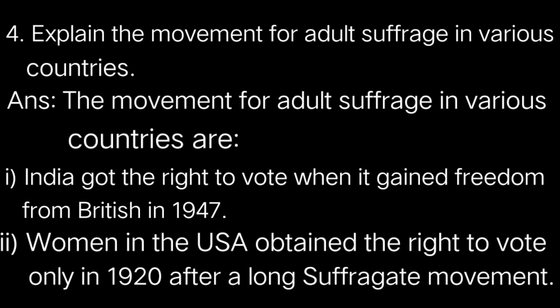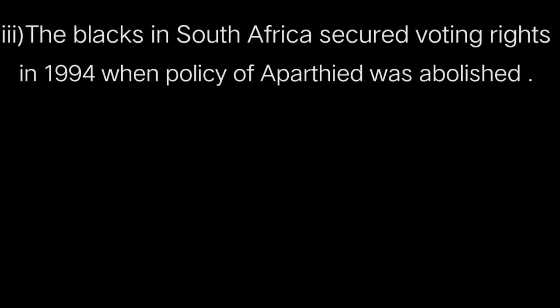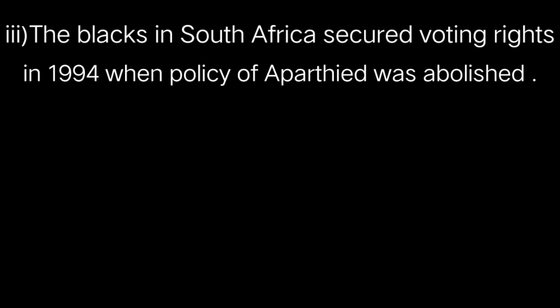Now next we have the blacks in South Africa secured voting rights in 1994 when policy of apartheid was abolished. Now what is policy of apartheid? Policy of apartheid means racial segregation, looking at the skin color of the people, they used to separate them.